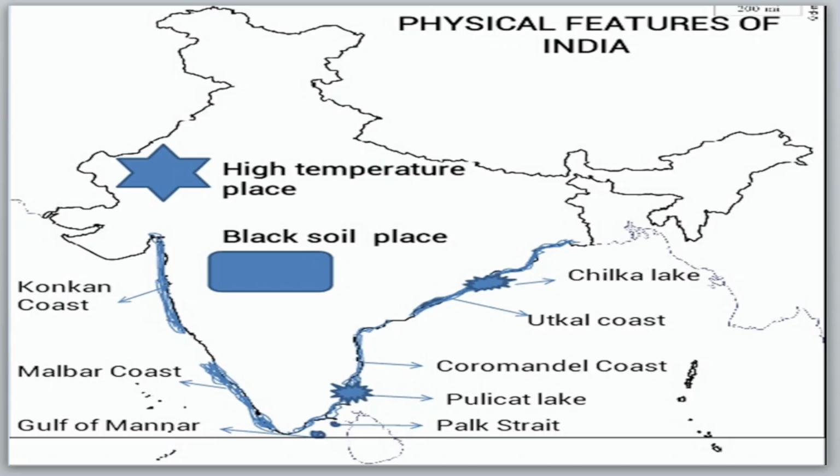First one, Malabar coast. The coast from Kerala till Mangaluru is called the Malabar coast. Afterwards it is the Konkan coast. In the east, from Tamil Nadu till Andhra Pradesh, it is the Coromandel coast. From Andhra Pradesh to West Bengal, it is the Utkal coast. You know that. Then the second one is 82 and a half.